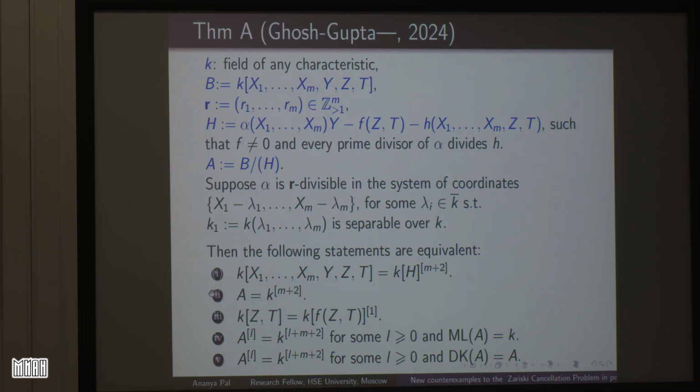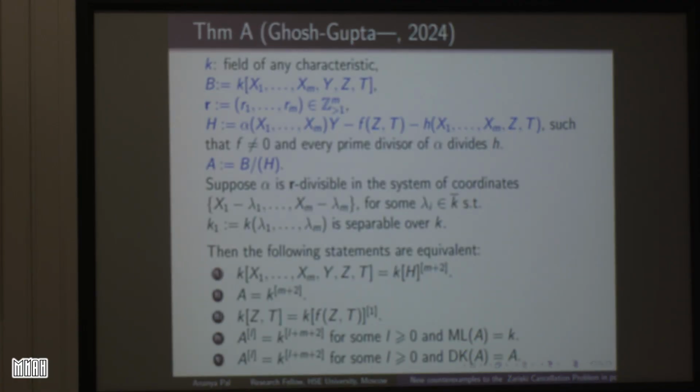So first, it shows that H is a coordinate in this polynomial ring of m plus 3 indeterminates if and only if A is a polynomial ring, if and only if f is a coordinate, small f, and if and only if A is a stably polynomial ring in any case, but with ML of A equal to K, that is trivial, or it is a stably polynomial ring but with DK trivial, that is DK of A is equal to A.